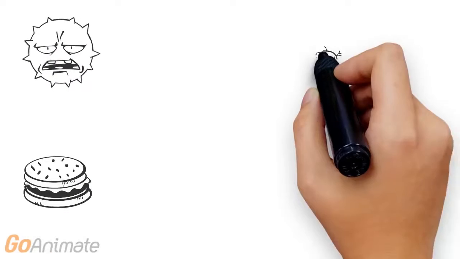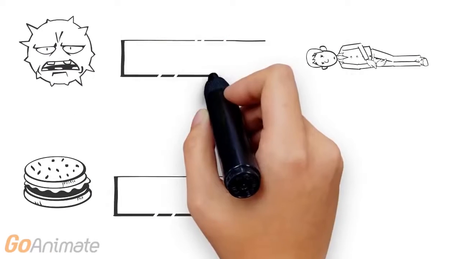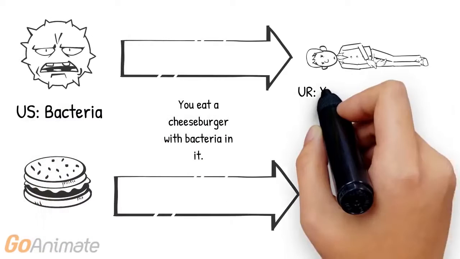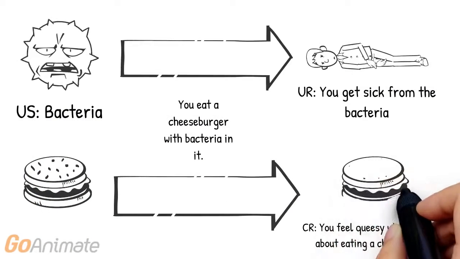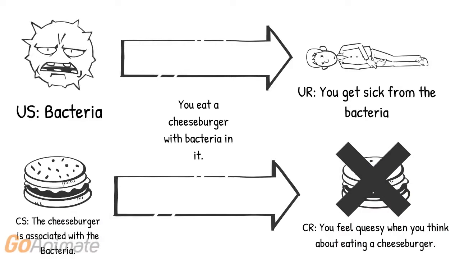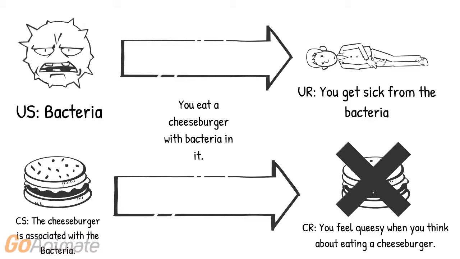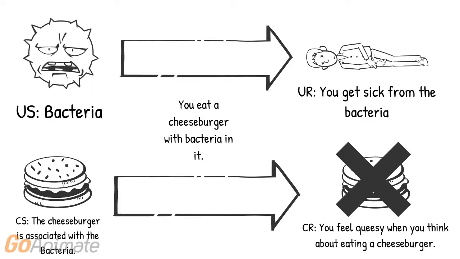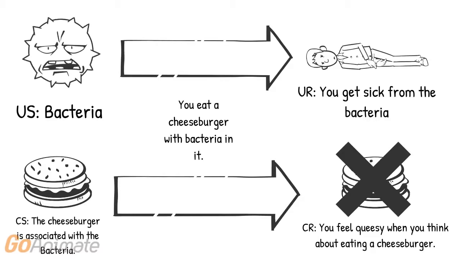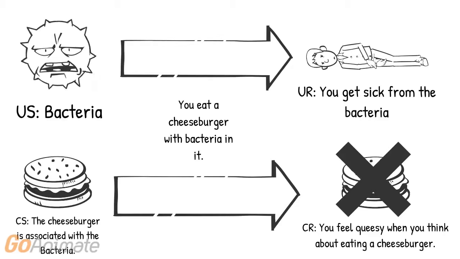So let's break classical conditioning down using an example. Let's say you ate a cheeseburger with bacteria in it, and the bacteria in the cheeseburger made you sick. And then you no longer wanted to eat cheeseburgers because you associated the bacteria in the cheeseburger with all cheeseburgers. So in this example, the bacteria in the cheeseburger is what's causing you to get sick. The unconditioned stimulus is the bacteria. The unconditioned response is you getting sick from the bacteria.